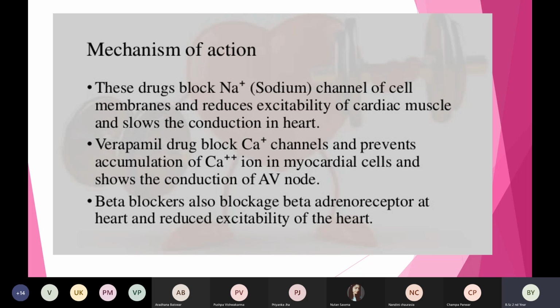If there are no calcium ions in the myocardial cells, then this will decrease the conduction of the AV node and it will try to bring it into normal heart rhythm.